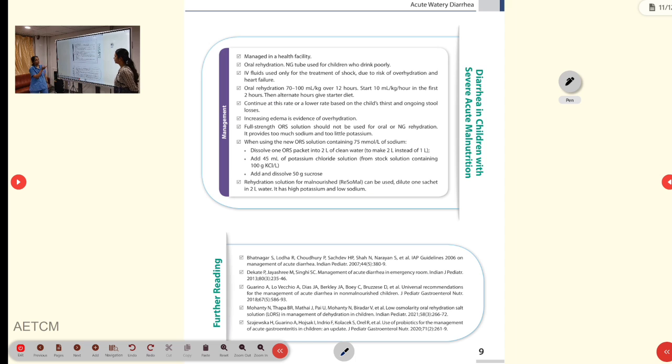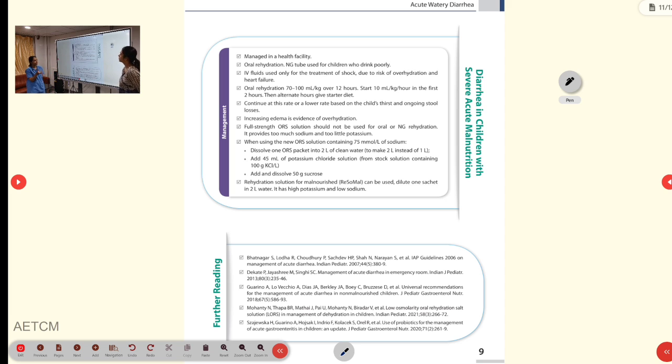In these children with severe acute malnutrition, you will have to admit the child in a hospital and manage, and here you prefer oral correction, because IV correction can cause cardiac failure and fluid overload. So we prefer oral hydration, and if the child is not tolerating orally, then we can put an NG tube and give the fluids. You will correct the child at a rate of 70 to 100 ml per kg over 12 hours, and in the initial 2 hours you will give 10 ml per kg per hour. Following this 12-hour correction, according to the child's thirst and the number of purging episodes, you can adjust the fluid given.